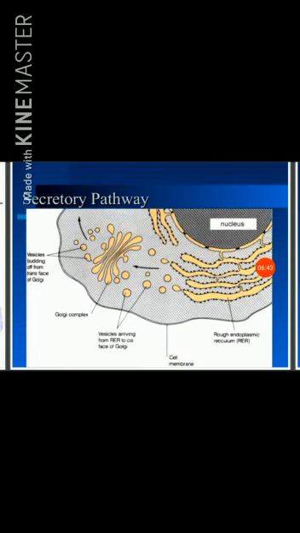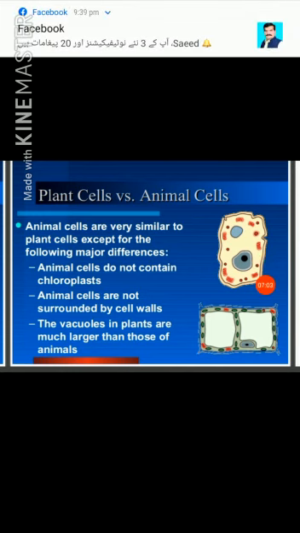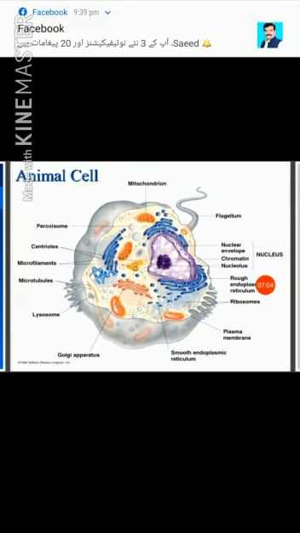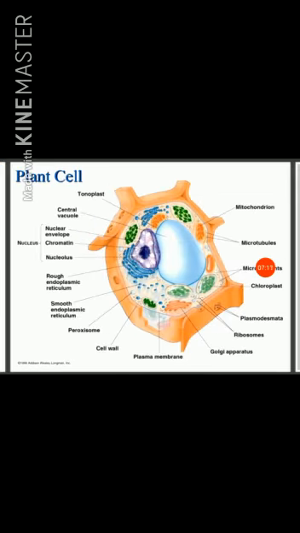This is the secretory pathway. Plant cells versus animal cells. Animal cells are very similar to plant cells except for the following major differences. Animal cells do not contain chloroplasts. Animal cells are not surrounded by cell walls. The vacuoles in plants are much larger than those of animals. This is the structure of an animal cell. This is the structure of a plant cell.